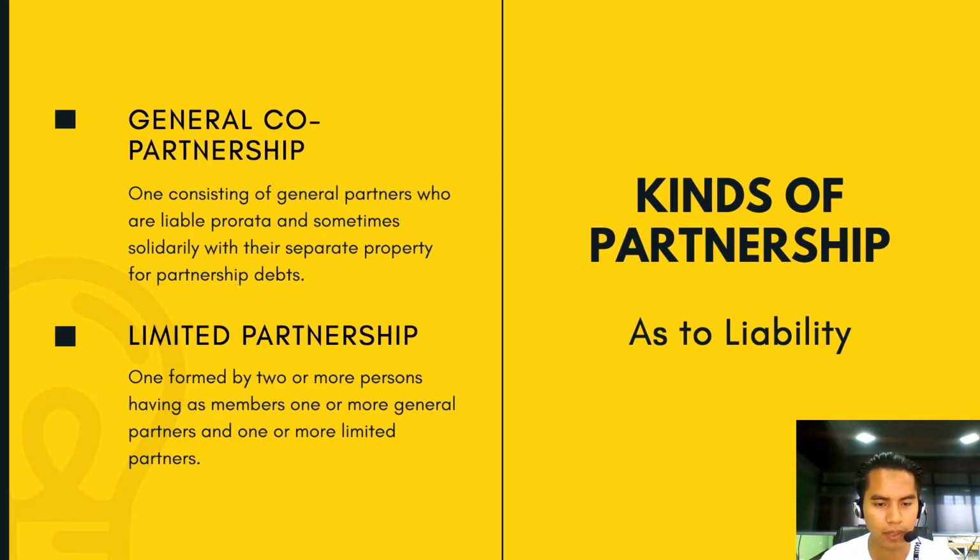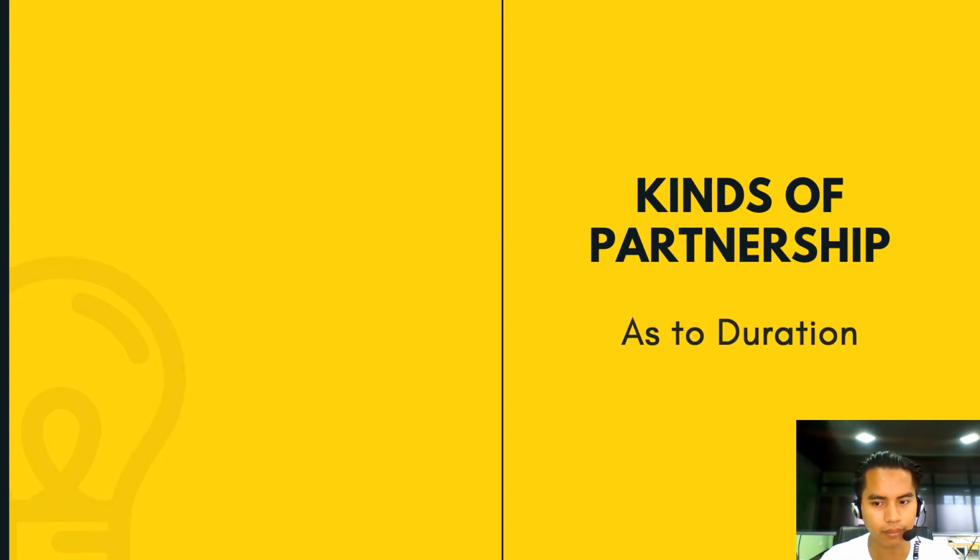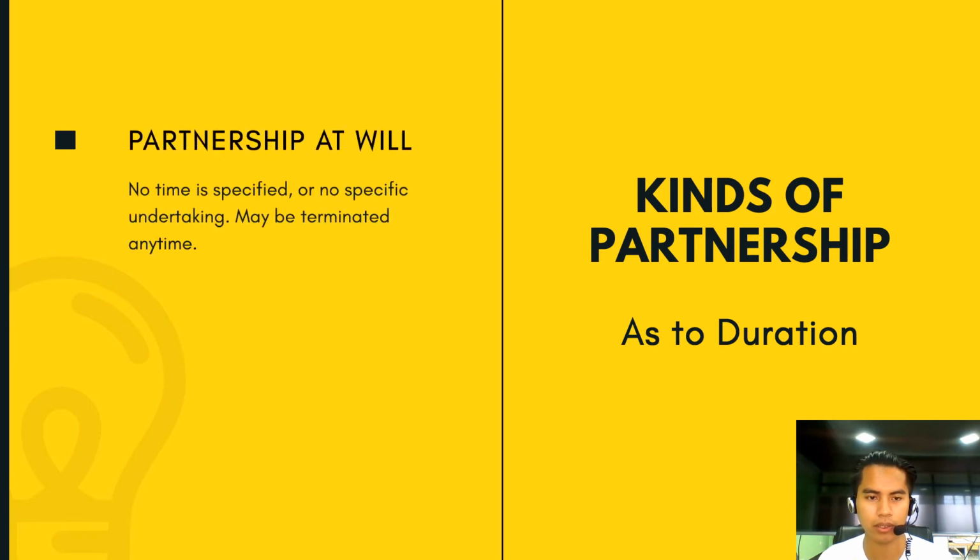Okay, so under the limited partnership, the general partners are liable with their separate property for the partnership debts, while the limited partners are only liable according to their capital contribution. And then we also have the kinds of partnership as to duration. So the first one is the partnership at will. So in here, no time is specified or no specific undertaking specified, and it may be terminated anytime.